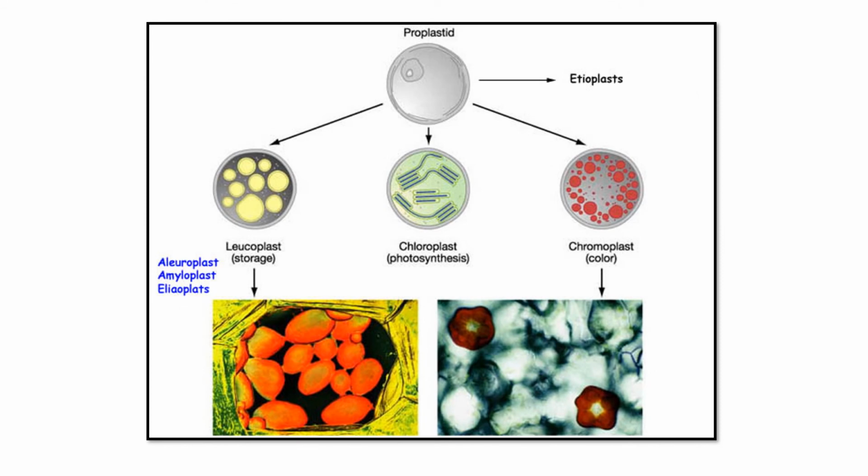Here different types of plastids are shown. The first one is leucoplast, that is colorless, mainly for storage. Then chloroplast, that is green in color, useful for photosynthesis. This is chromoplast, colorful, mostly orange. Crotons you might have seen, they have chromoplasts. So chromo is colorful, chloro is green, leucoplast is colorless or white in color.